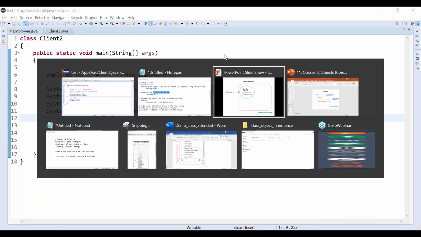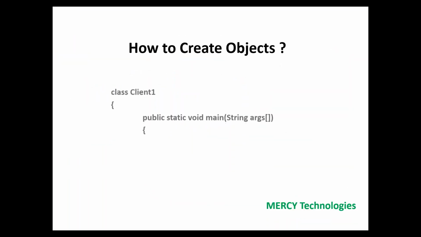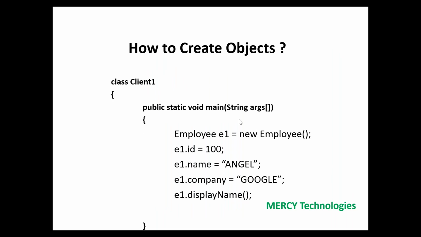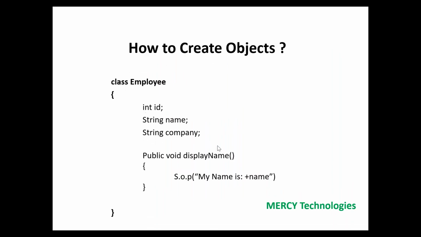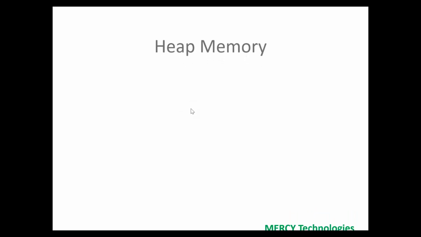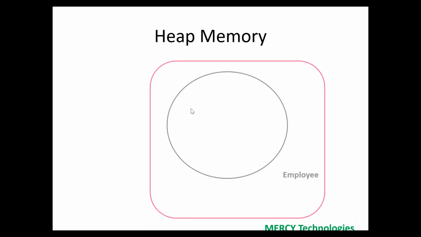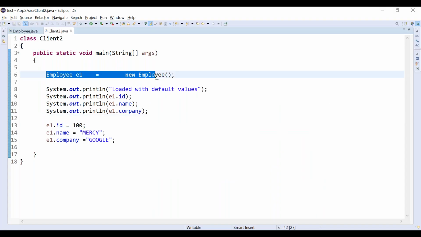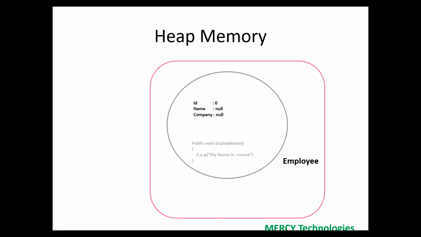Now when you are modifying, what happens? All the data you have given. This is the Employee class. What happens in the memory? First, when you created it with Employee e1 equal to new Employee, it was created with the default values, right?